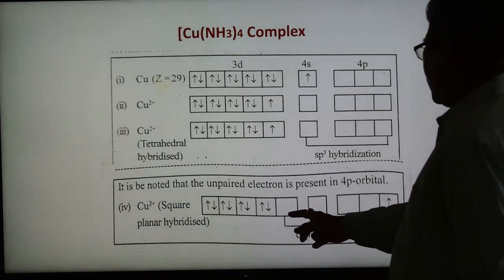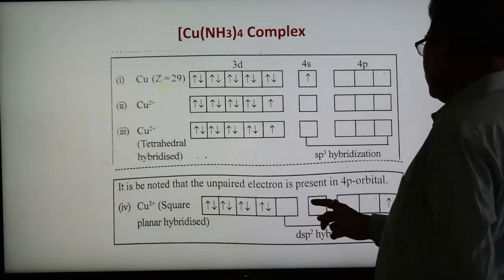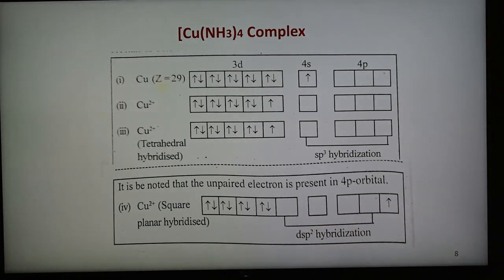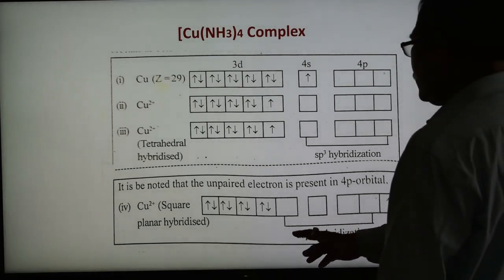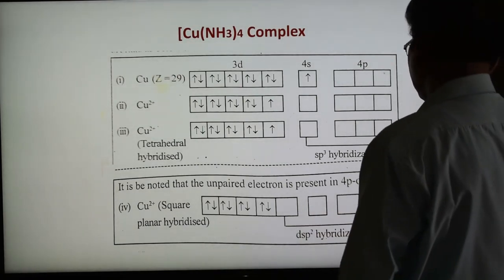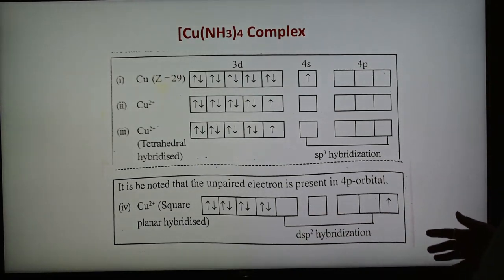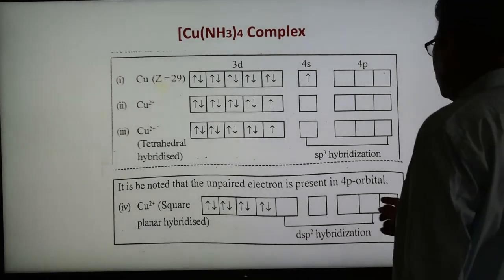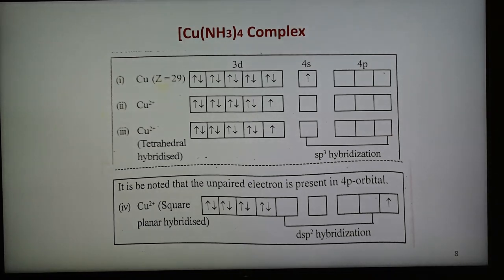Now for dsp2, 1 d, 1 s and 2 p orbitals undergo hybridization, forming 4 dsp2 hybrid orbitals, and the ligands donate electron pairs to these 4 orbitals, forming 4 coordinate bonds. In this way rearrangement of electrons can take place, with 1 electron shifted here and the d orbital made vacant. So Cu2+ can show sp3 hybridization and also dsp2 hybridization.